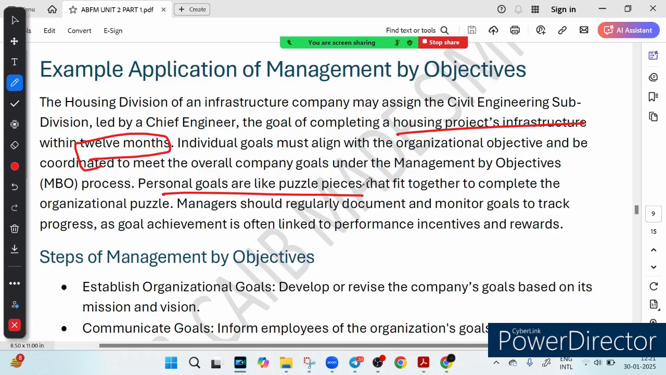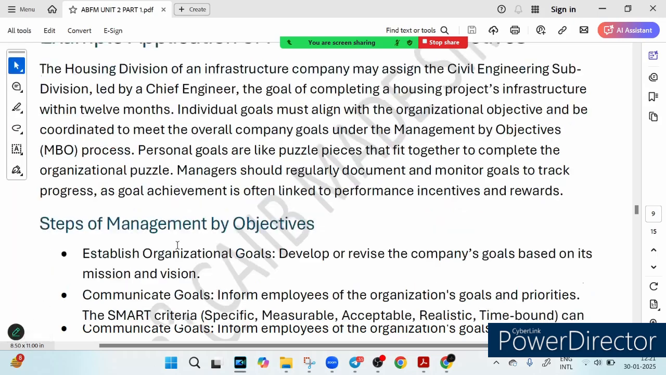When we hit those goals, we get rewards and incentives. So tracking and documenting progress is the key. Now let's talk about the steps of MBO in simple terms. What are the steps of MBO? What are the steps of management by objectives?